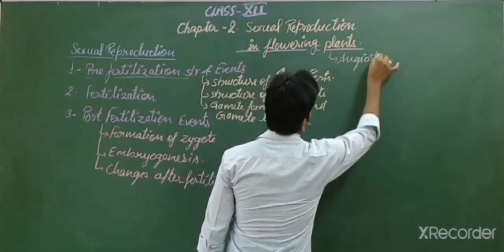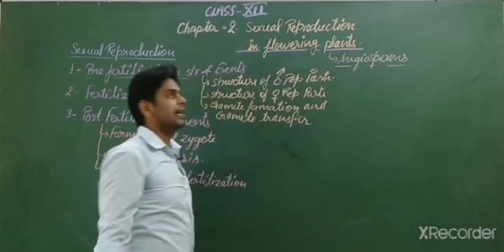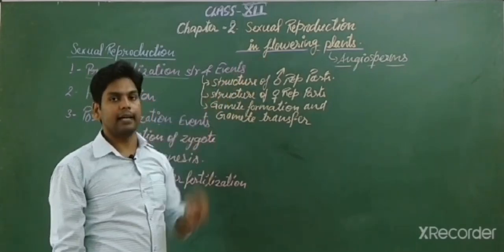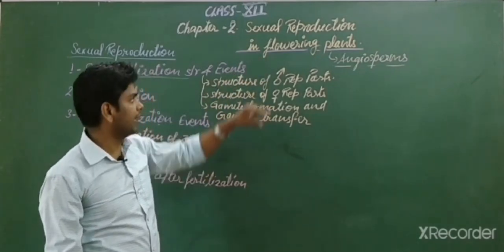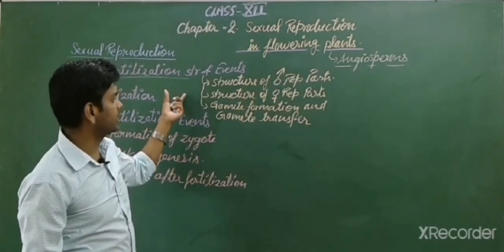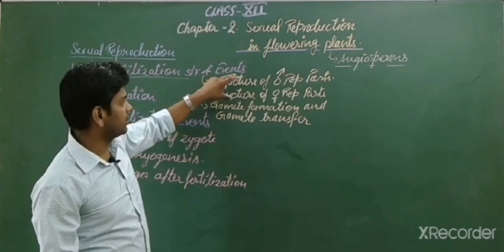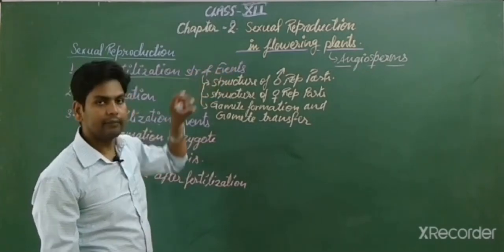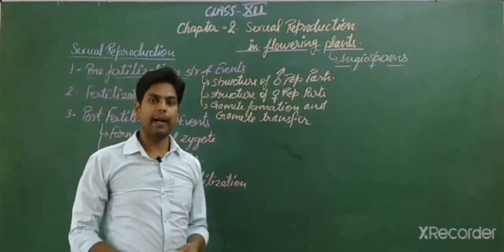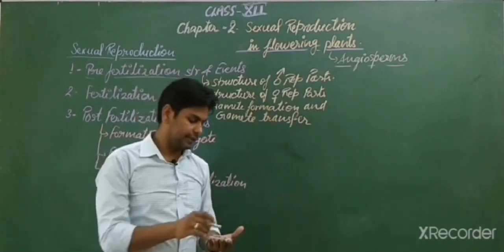Angiosperms are the category of higher plants in which all the plants have flowers, or you can say these are the flowering plants. Okay, got it? So let's discuss the structure of the reproductive part. Before that, I want to discuss what the reproductive part of an angiosperm, or of a plant, is. So let's discuss it.